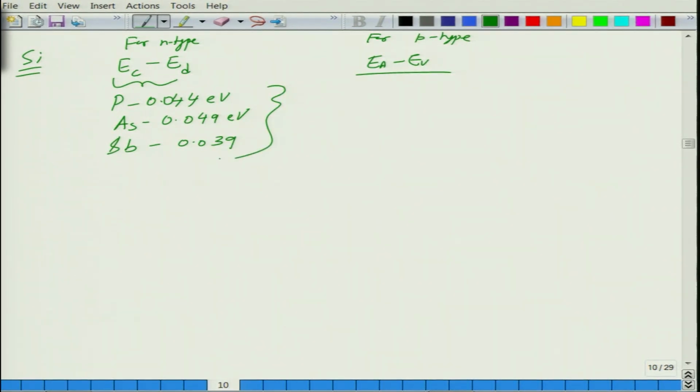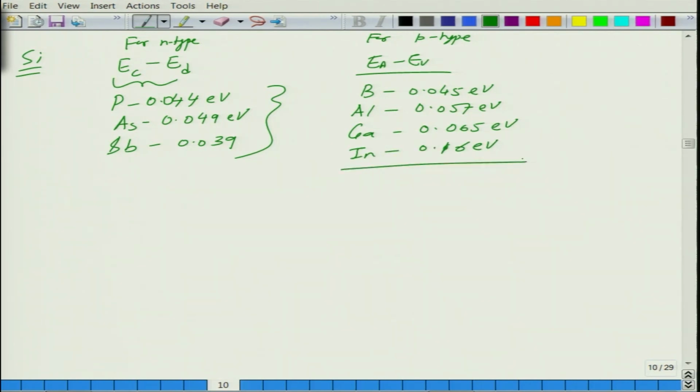These are common dopants that we use. For P type impurities, boron is 0.045 eV, aluminum is 0.057 eV, gallium is 0.065 eV, and indium is 0.16 eV. So, you can see that it is easy to ionize and contribute holes to silicon using boron, aluminum and gallium, but indium is difficult, though it will still work. Whereas for N type silicon we generally use phosphorus, arsenic and antimony.